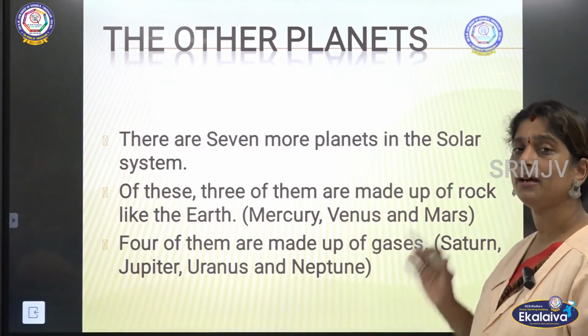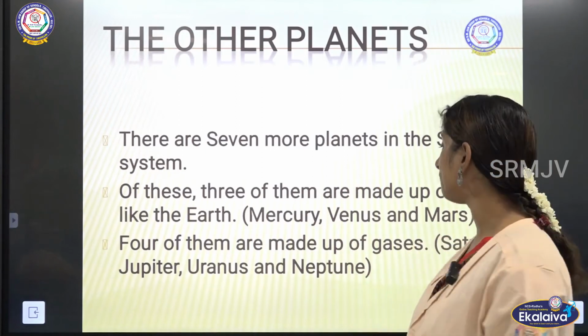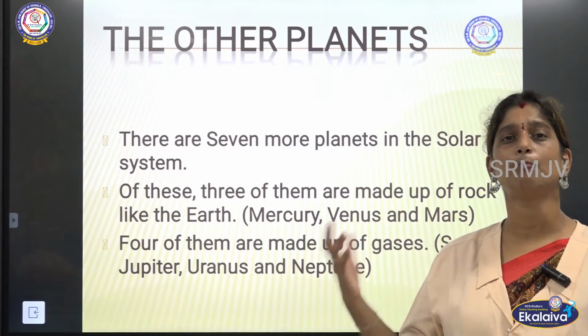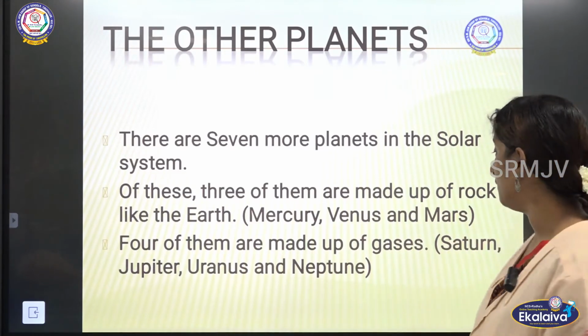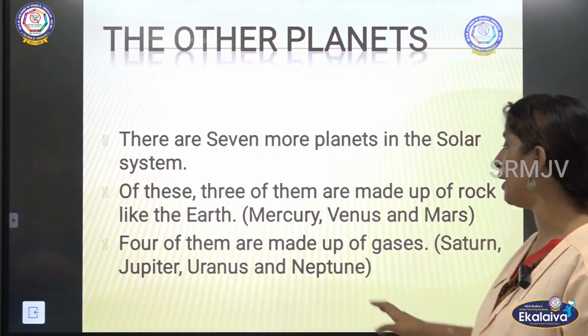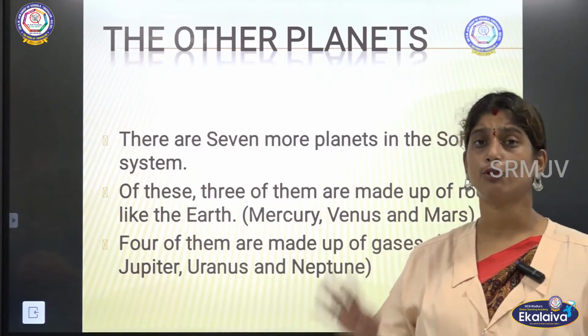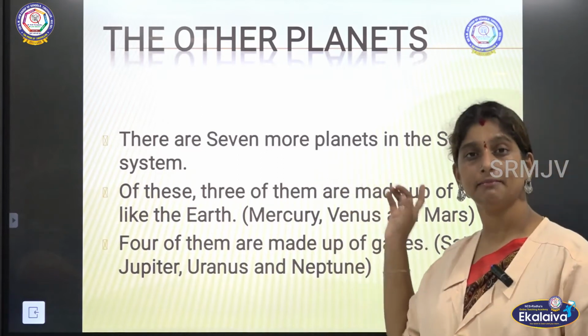Mercury, Venus and Mars. And then the other 4 planets are made up of gases. A planet which is completely made up of gases is not suitable for survival. So here you could see Saturn, Jupiter, Uranus and Neptune are the 4 planets which are made up of gases. So the 4 planets made up of rocks are Mercury, Venus, Earth and Mars.